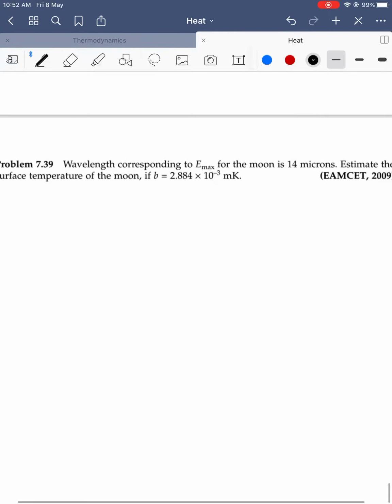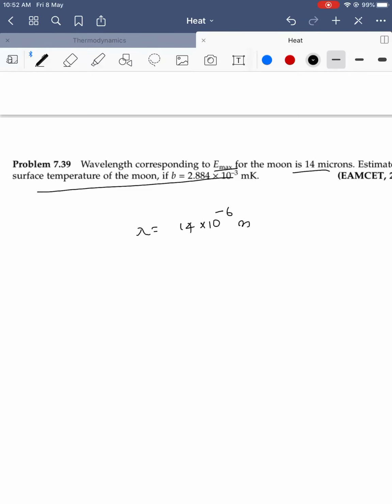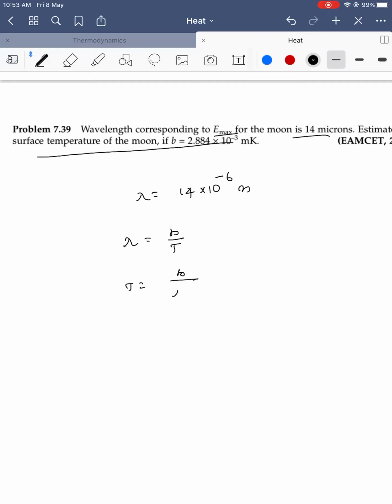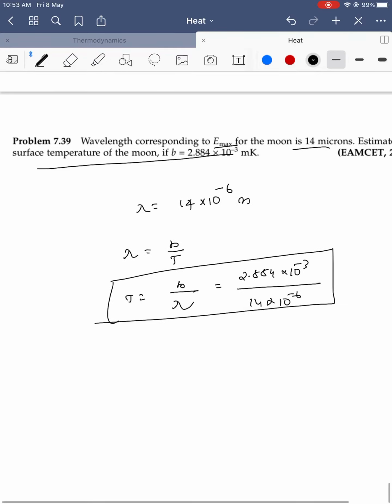Next, the wavelength corresponding to E max on the moon is lambda equal to 14 into 10 power minus 6 meters. Estimate the surface temperature of the moon. The B value is given. Lambda is equal to B by T, so T is equal to B by lambda. B is 2.884 into 10 power minus 3, divided by lambda, 14 into 10 power minus 6. Simplify this and you will get the temperature. So from Wien's displacement law we can find the temperature on different planets.